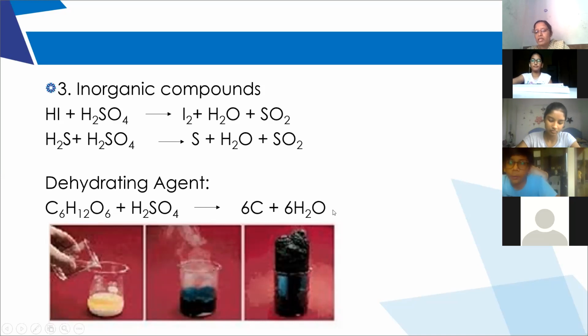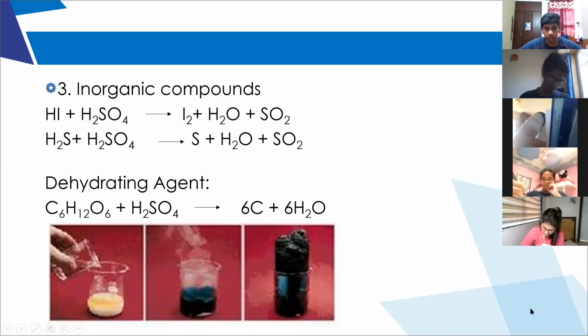Now write down the reaction. I'll give you one compound. Write down its dehydration by sulfuric acid: C12H22O11 plus sulfuric acid.